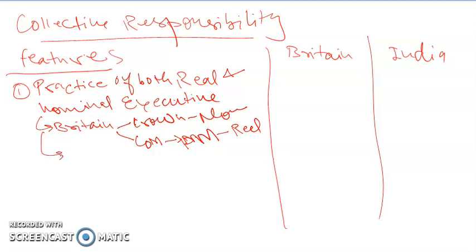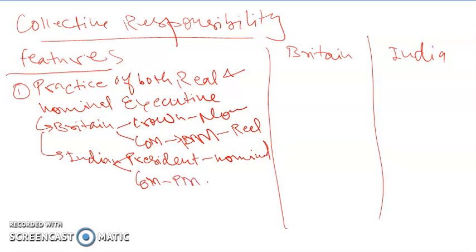In the same way, in India, though it is not a monarchy but a republican system, we have the President as the constitutional or nominal head, while the Council of Ministers headed by the Prime Minister are the real head. In this, India and Britain are similar.